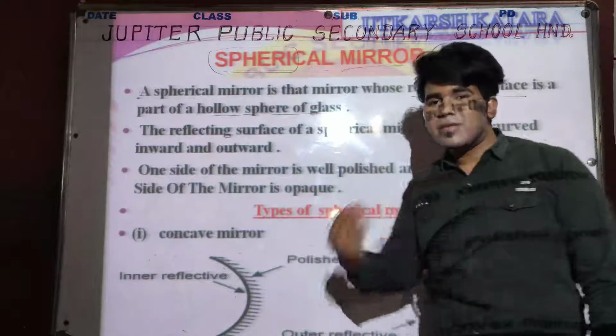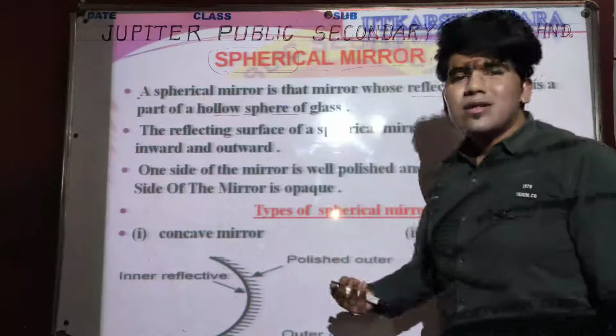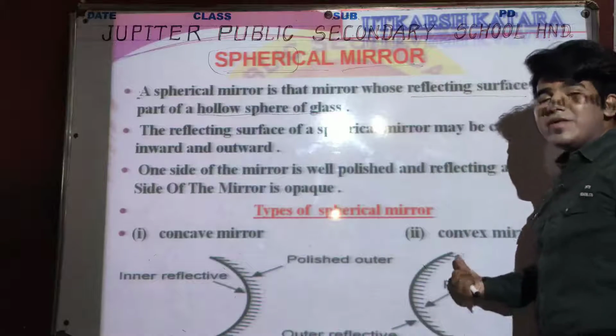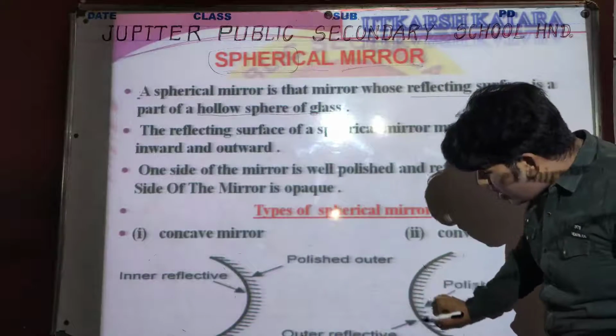It means, give me the answer. What will be the definition of the convex mirror? The mirror which will be outward curved.